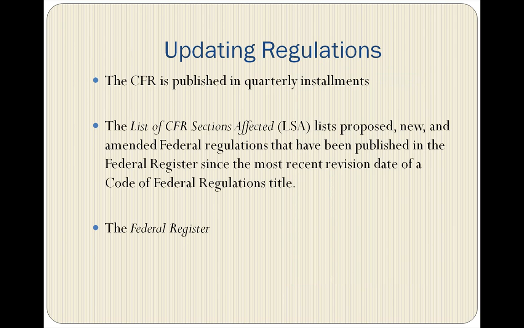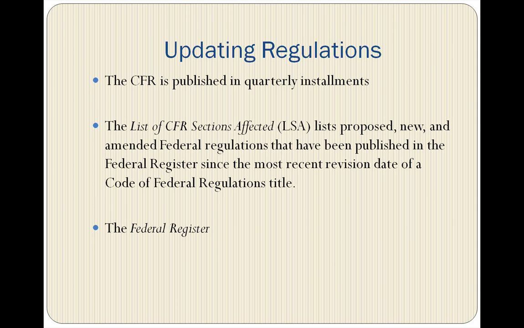A full set of the CFR consists of approximately 200 volumes. The approximately 200 volumes are revised at least once a year on a quarterly basis as follows. Titles 1 through 16 as of January 1st, Titles 17 through 27 as of April 1st, Titles 28 through 41 as of July 1st, and Titles 42 through 50 as of October 1st. The revision date of each volume is printed on the cover and at the top of every even-numbered page. Each year's cover is a different color for quick reference.